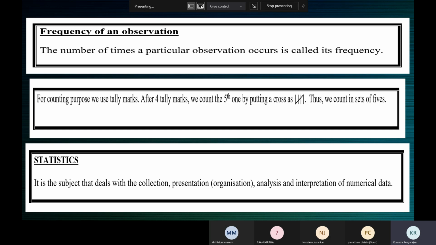It is a subject that deals with the collection, organization. You can also call it presentation. So data is first collected, then it is organized in the form of a table, and then the statistician analyzes the data, and then he comes to conclusions. Interpretation. So this is the study of the subject statistics. Collection, organization, analysis, and interpretation of numerical data is called statistics.